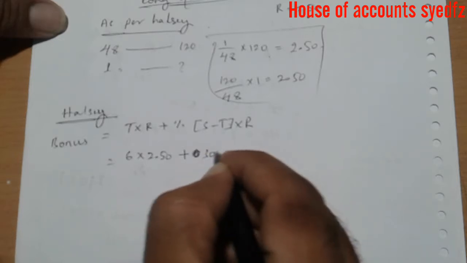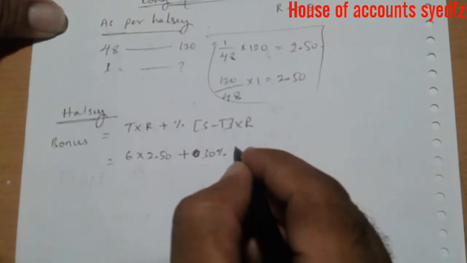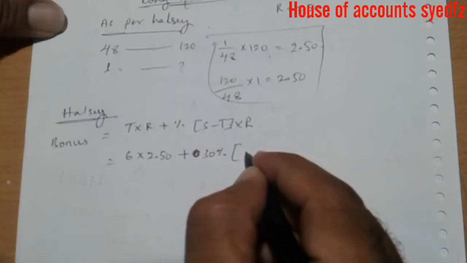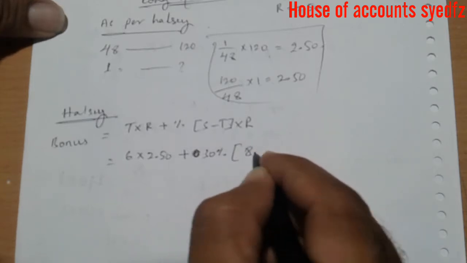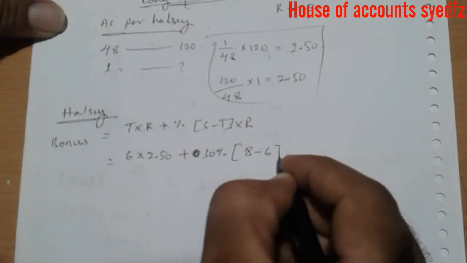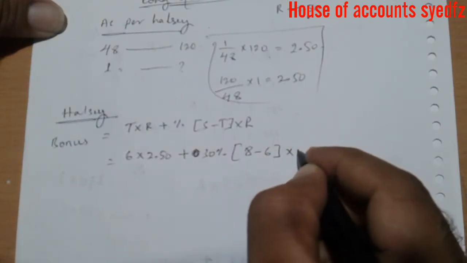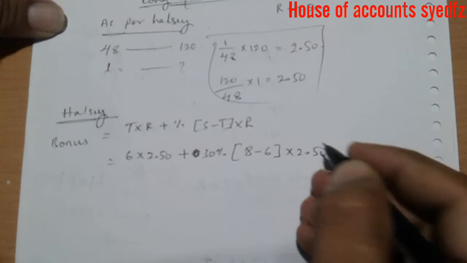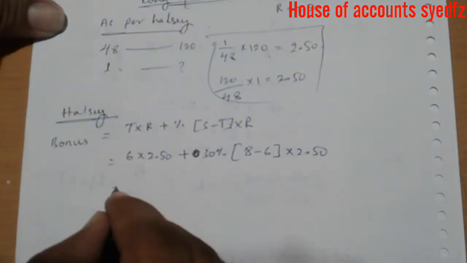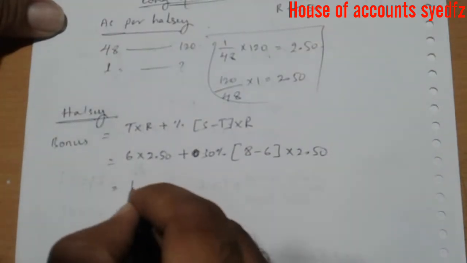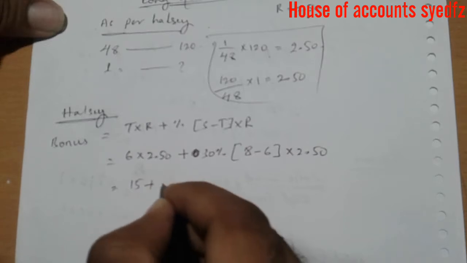So I'm taking 30%. Standard time given 8 minus time taken 6, into rate 2.50. Multiply, you will get 15 plus